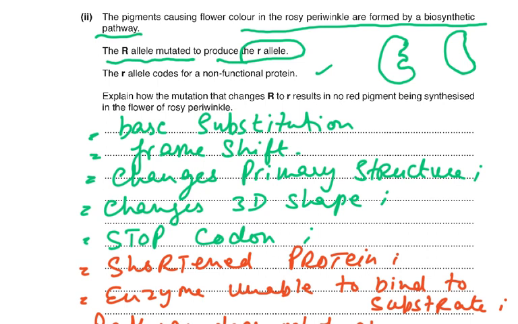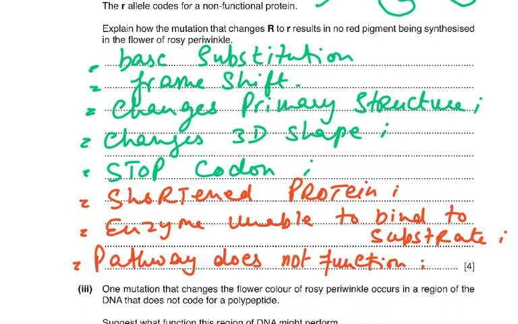So explain how the mutation that changes R to small r results in no red pigment being synthesized in the flower of rosy periwinkle. The fact that mutations are of different types, and so of course the mutation that changes R could be base substitution, frame shift, changes the primary structure, changes the 3D shape. There could be a stop codon, shortened protein, enzyme unable to bind to substrate, and pathway does not function.